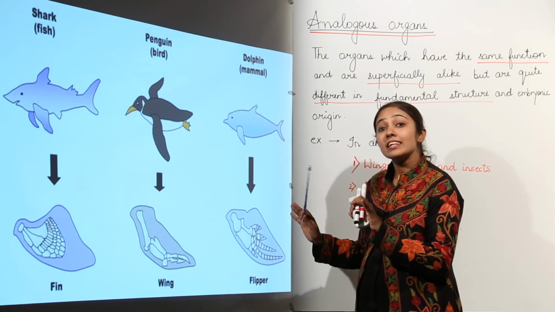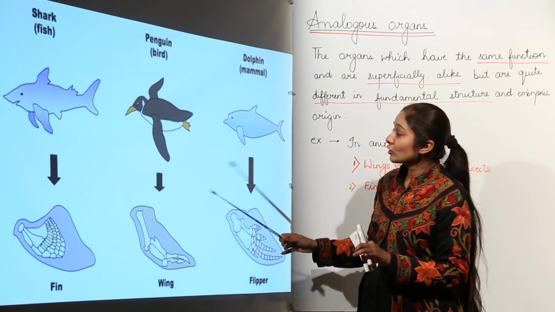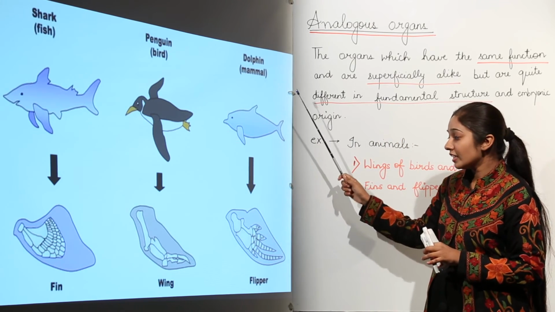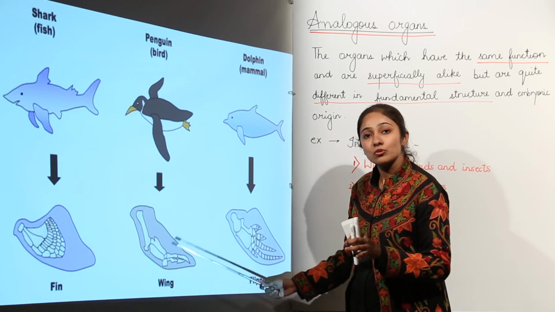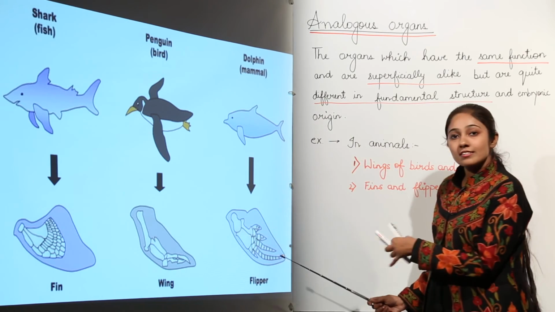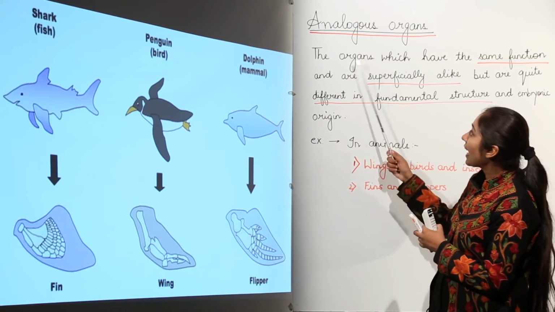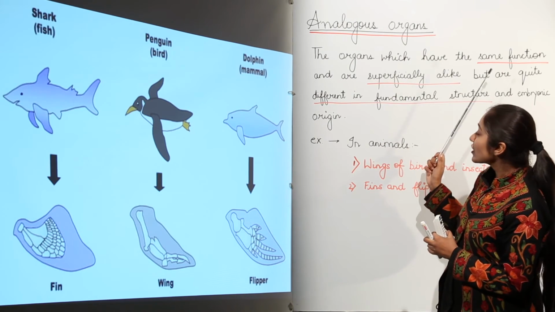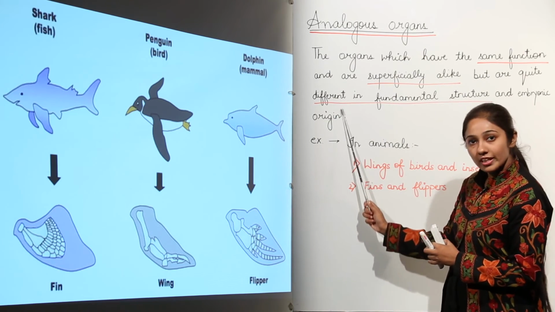But if you talk about the function in all the three cases, this is helping all the three in swimming, right? In case of shark, penguin and dolphin, these structures are helping them to swim. But the basic structures are entirely different. As I told you, in analogous organs, the function is the same, but the fundamental structure is different.